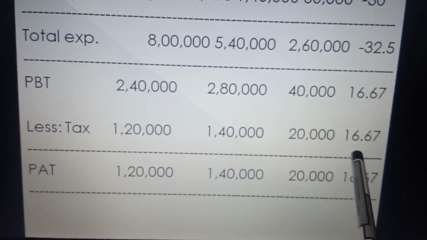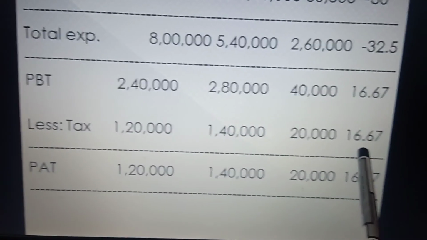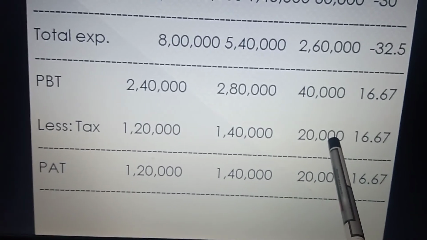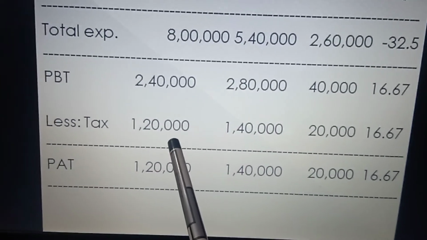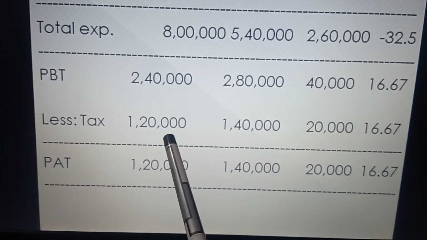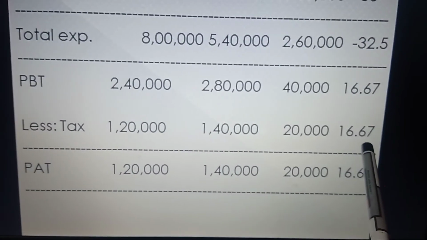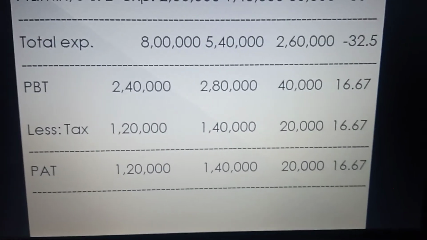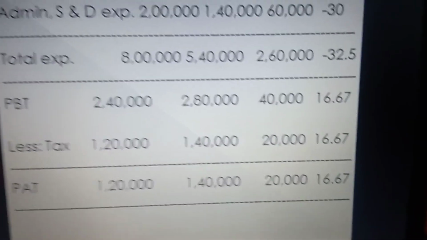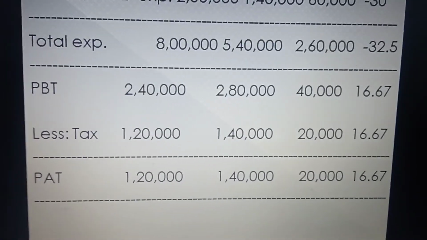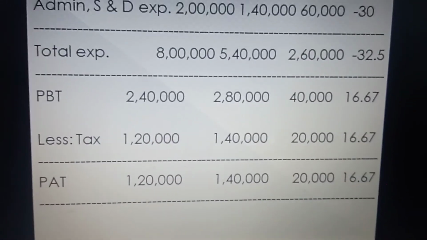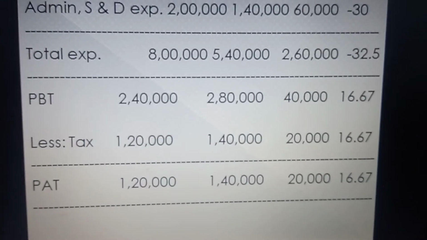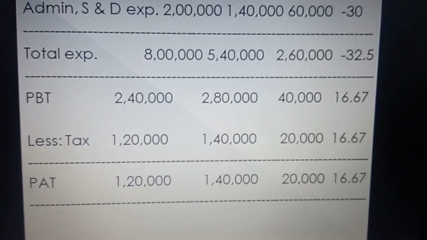And again apply the formula, 20,000 divided by the previous figure 1,20,000 into 100. That means again you are getting the percentage 16.67.